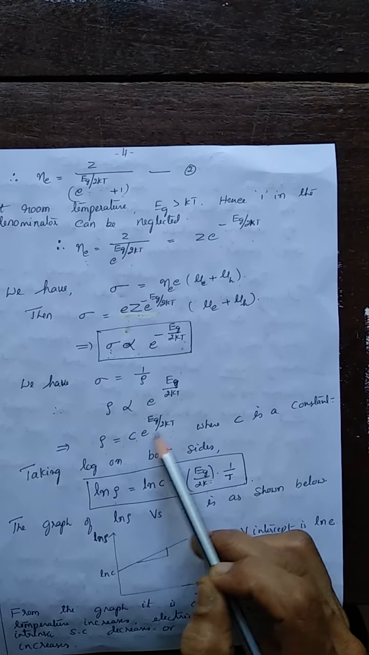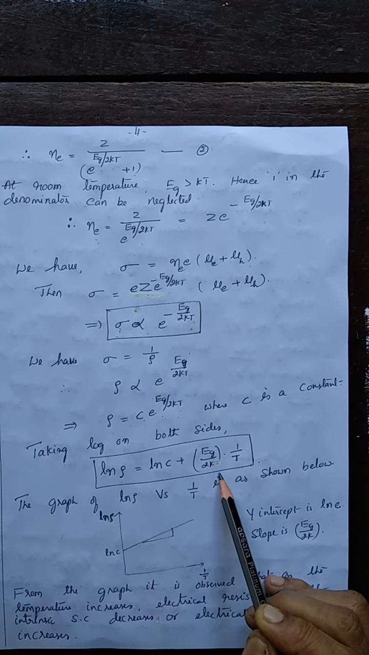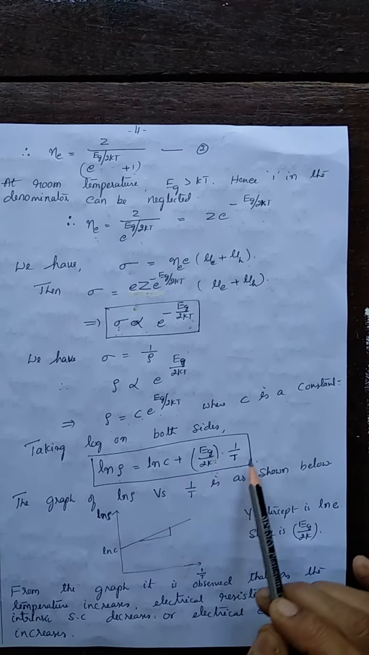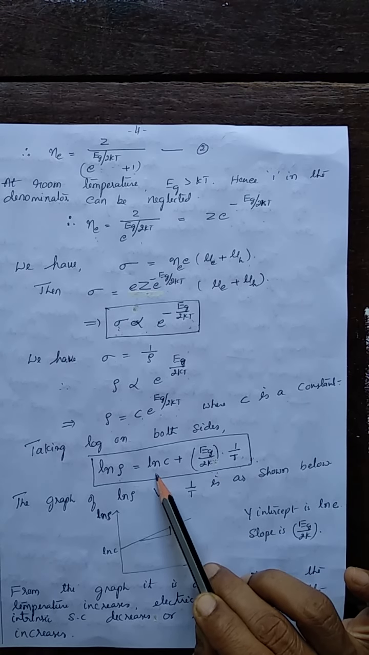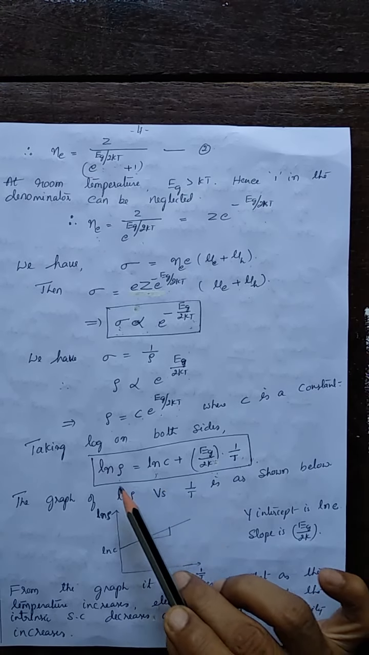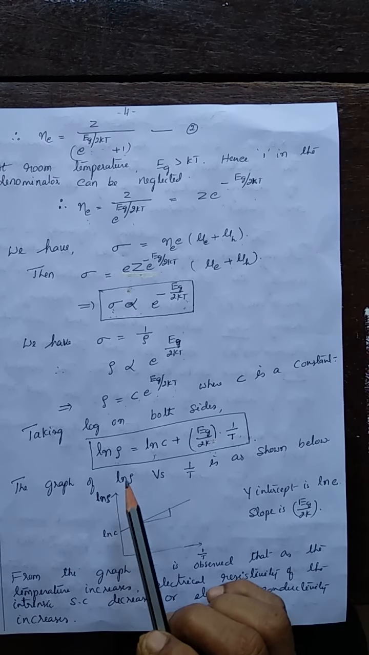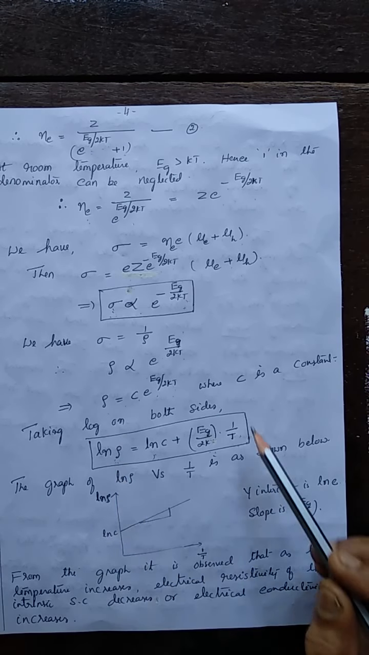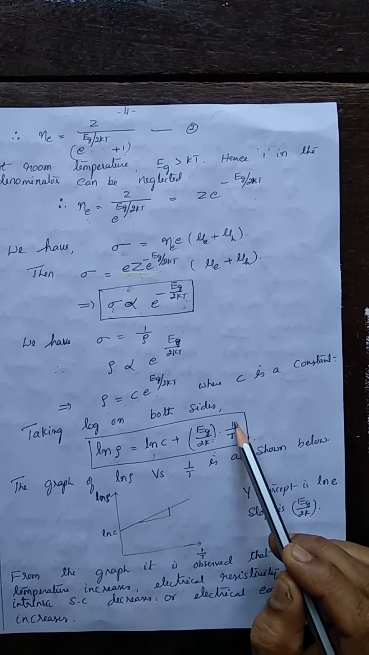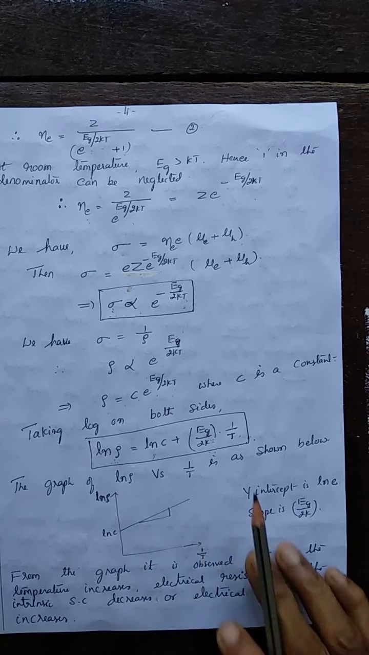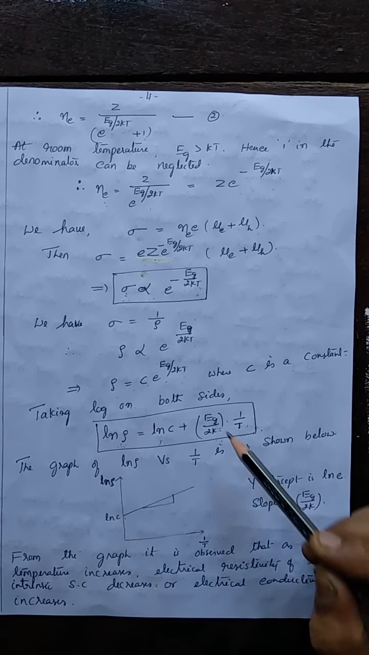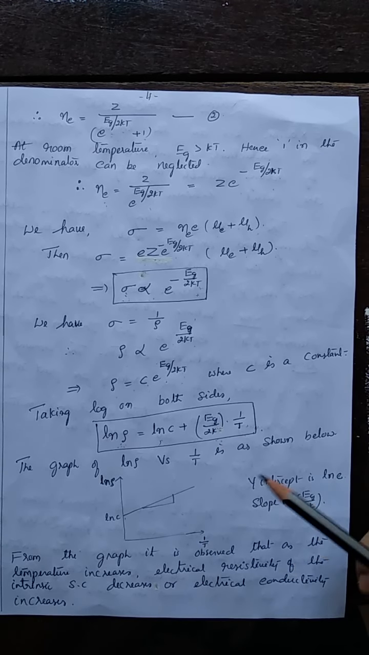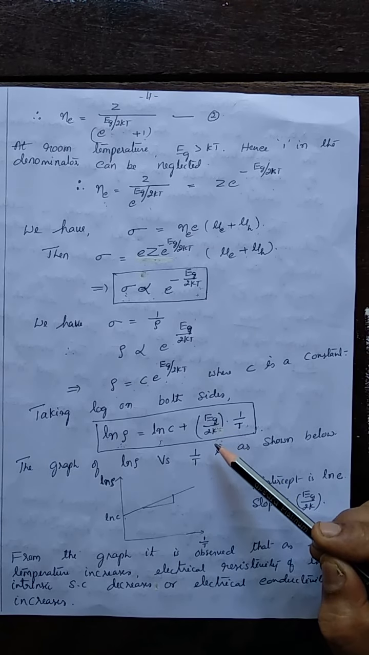This is the form log AB equals log A plus log B. Apply that, you get this. This equation is of the form y equal to mx plus c, with the constant ln C, and y is ln rho. So if you plot ln rho against 1 by T, we get a straight line with y-intercept ln C. Eg by 2k is nothing but the slope of this line.